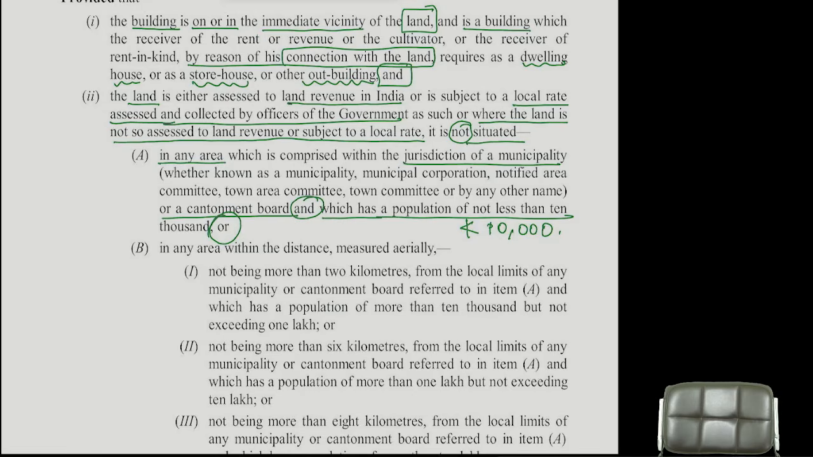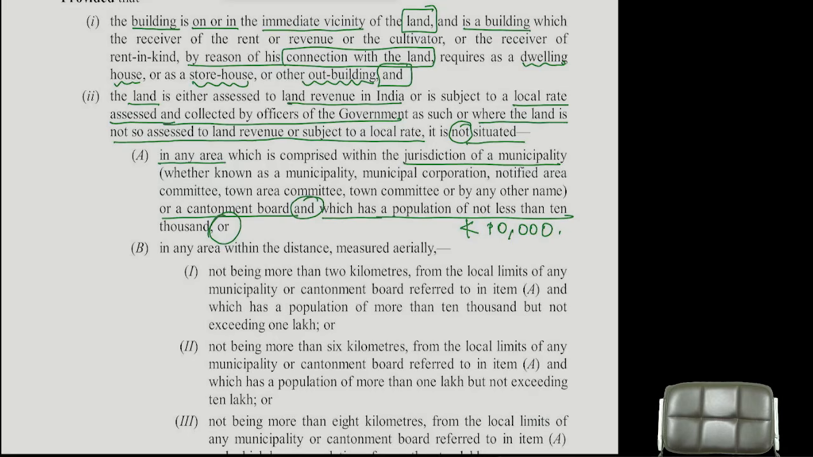Yes, so if the population is more than 10 lakh, 8 kilometers, anything is treated as urban area only. 10,000 to 1 lakh, 2 kilometers is urban. 1 lakh to 10 lakh, 6 kilometers is urban. More than 10 lakh, 8 kilometers is urban. Understood? You might not belong to the municipality, but you are near to that municipality. How much bigger the municipality is? 10,000 to 1 lakh, anything within 2 kilometers is treated as urban.